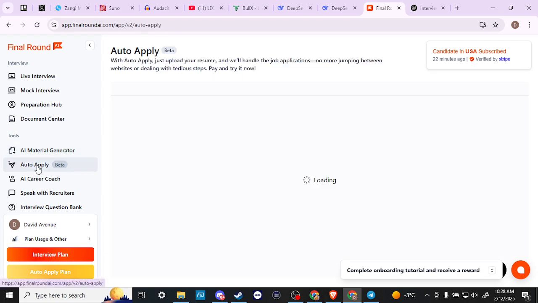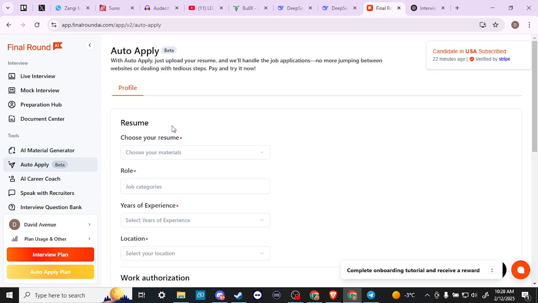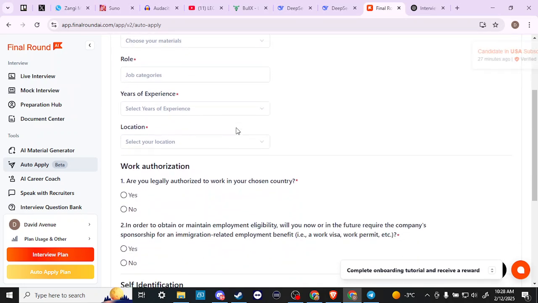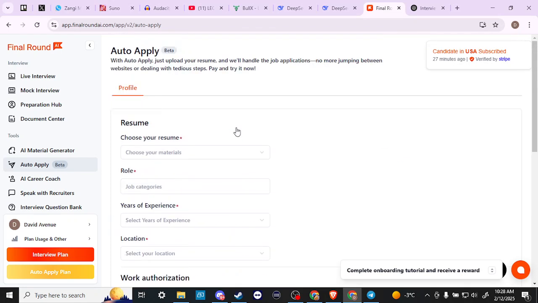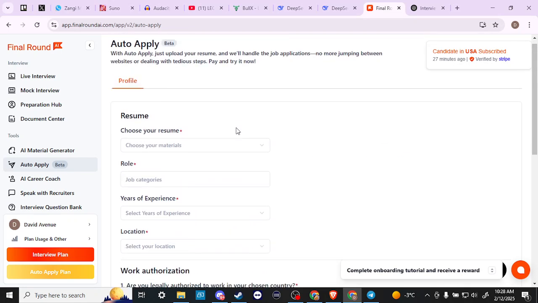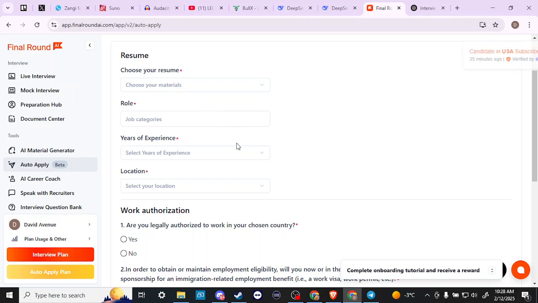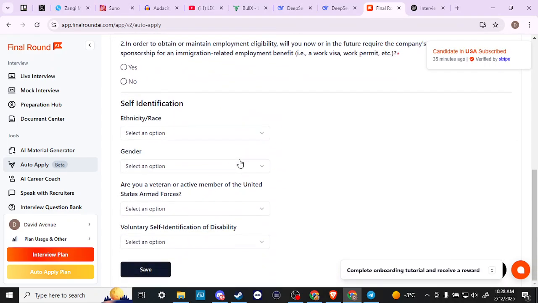Let's take a look at auto apply. With auto apply, upload your resume and we'll handle the job applications. No more jumping between websites and dealing with tedious steps. Pay and try it now. So this is for if you are looking to automatically apply to different positions. It's a nice feature that you can upload your resume and specify what you're looking for, and then Final Round will do the work to try to find you the appropriate position.